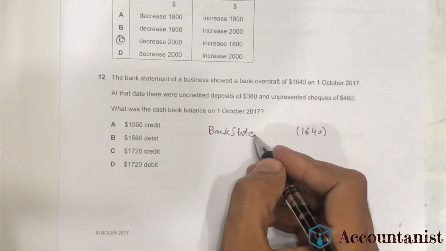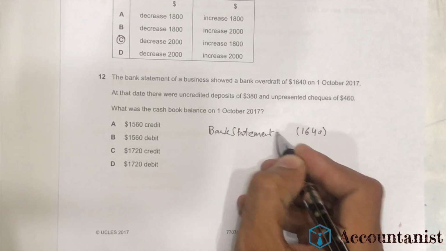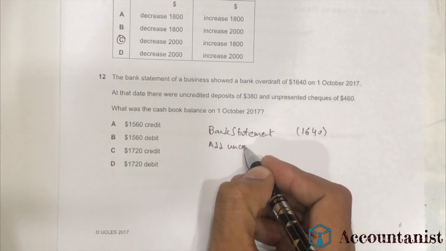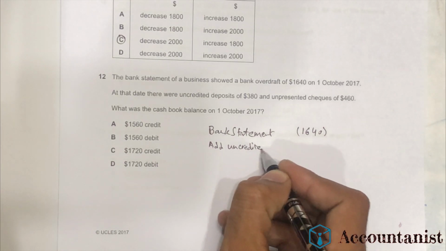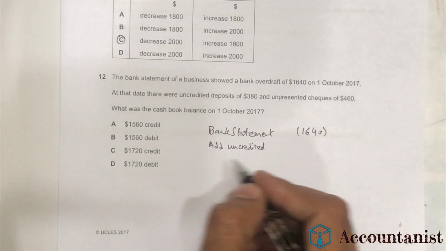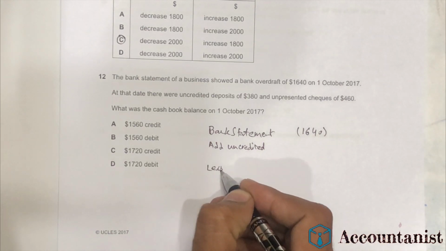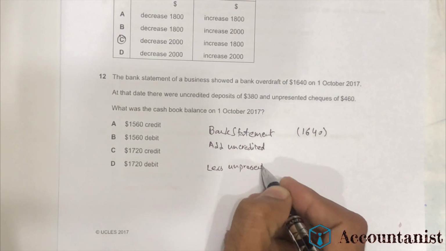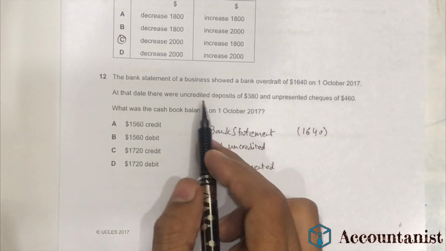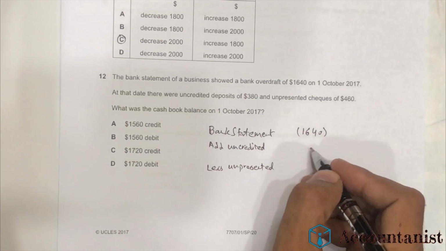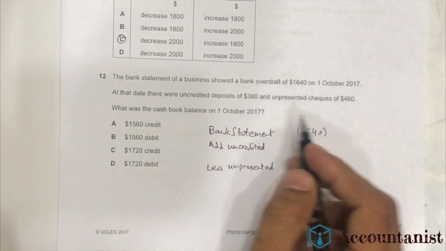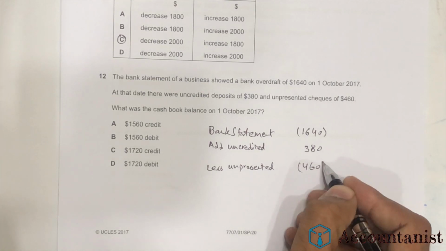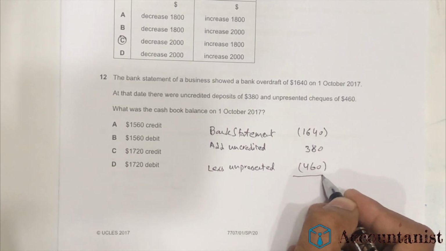In the bank statement balance, we add uncredited checks and we less the unpresented checks. The uncredited checks are 380 and the unpresented checks are 460. If we do this, we'll get the answer.